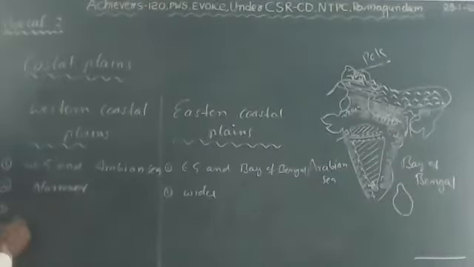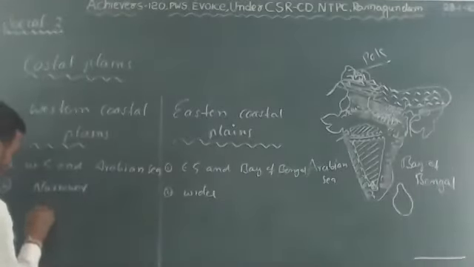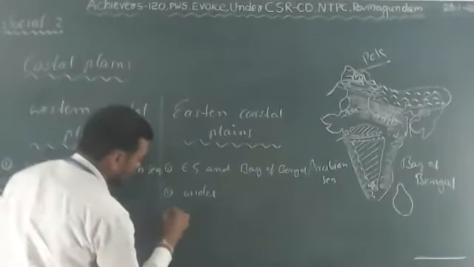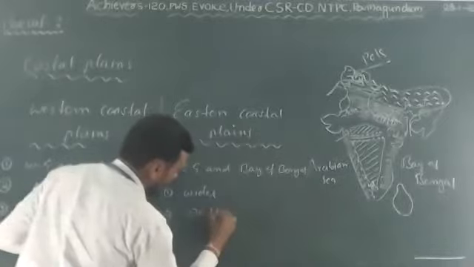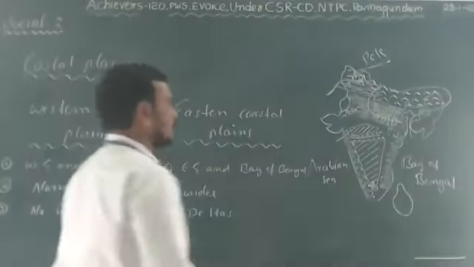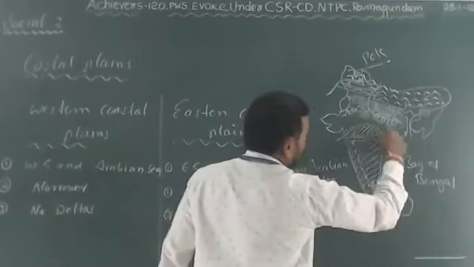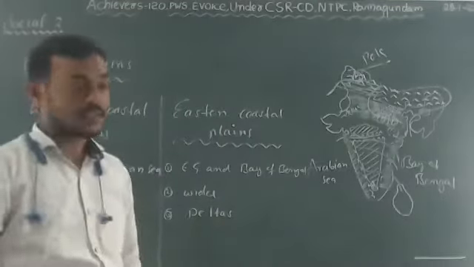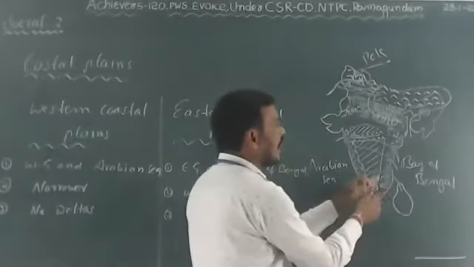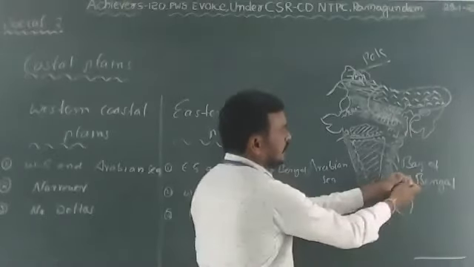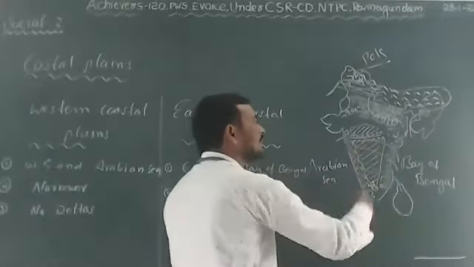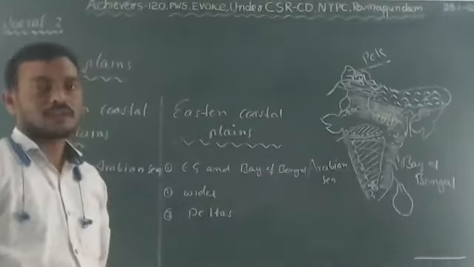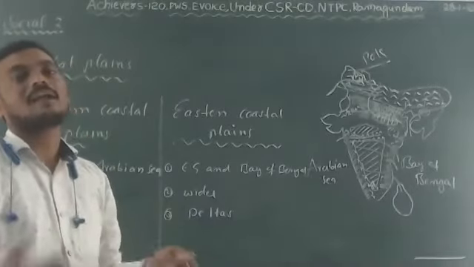Next, the third difference is the deltas. There are no deltas in the Western Coastal Plains, but there are deltas in the Eastern Coastal Plains. Do you know River Godavari? Rivers Godavari, Krishna and Kaveri emerge from the Western Ghats, move towards the east and drain into the Bay of Bengal. Before that, they form large deltas: the Godavari Delta, Krishna Delta, and Kaveri Delta.